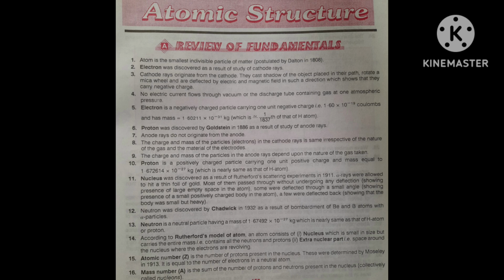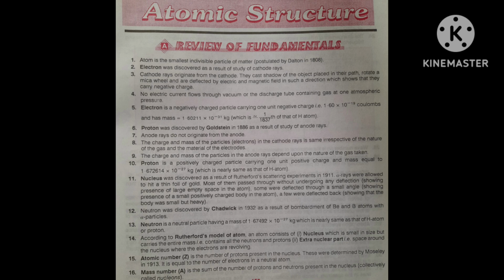Another way, the mass of electron is 1 upon 1837th of that of H atom. Correct? Whatever is the mass of H atom, it is divided by 1837.